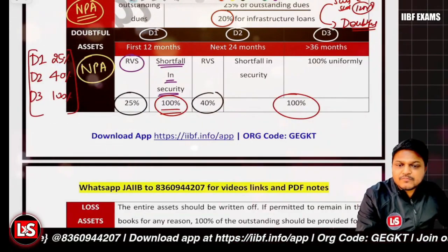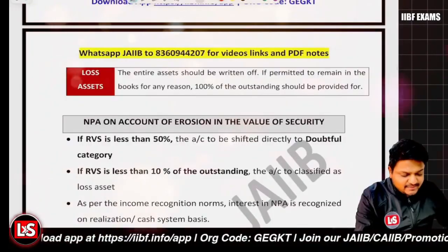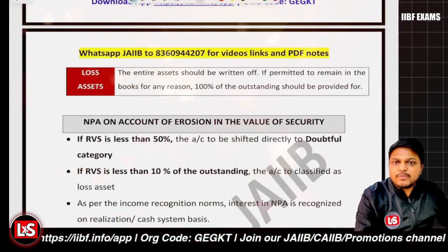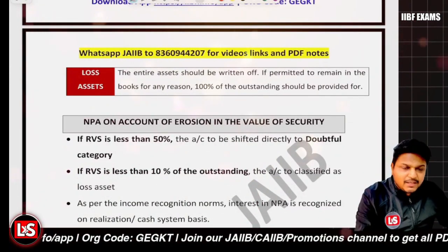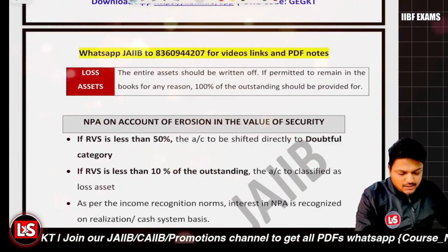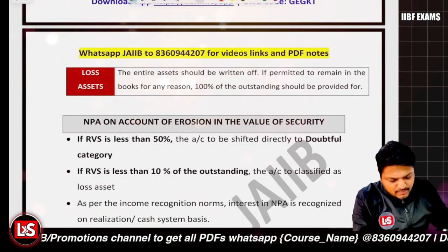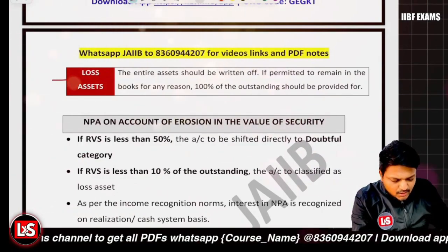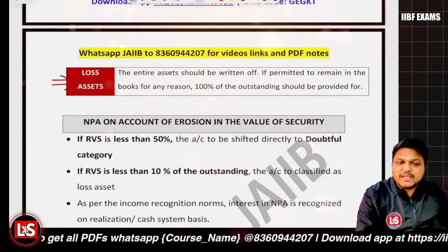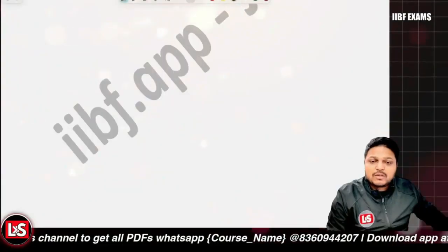Clear with it? And as I just told you, if the entire asset is to be written off, but it is permitted by the auditor that it should remain in your books for any particular reason, then 100% of the provision is to be maintained in case of the loss asset. Clear with it so far? And that will be all about this video.